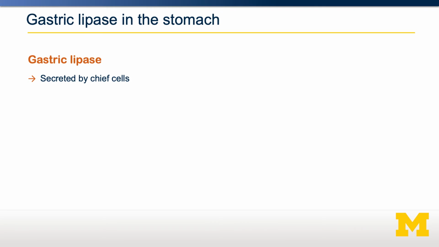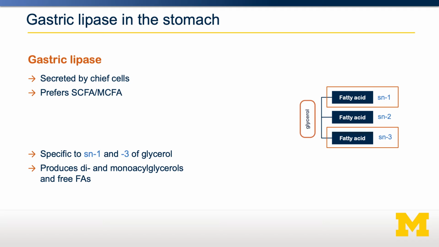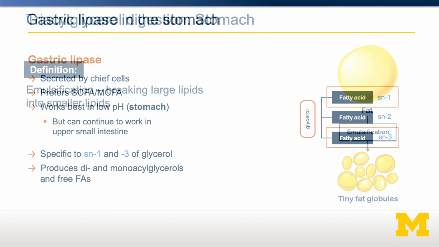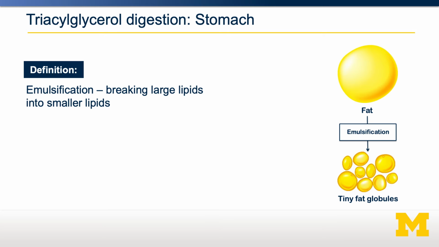In addition to lingual lipase, within the stomach, gastric lipase is also secreted. It's secreted by the chief cells of the stomach. It has a different preference. It prefers both short and medium-chain fatty acids, but prefers to cut at the SN1 and SN3 position. It works mostly in the stomach, but continues to work a little bit in the small intestine as the stomach acids become neutralized. Also happening in the stomach is the start of this emulsification process.